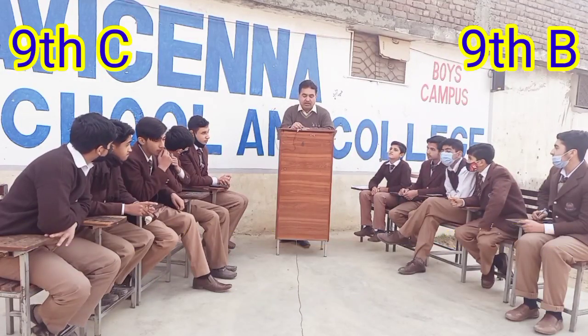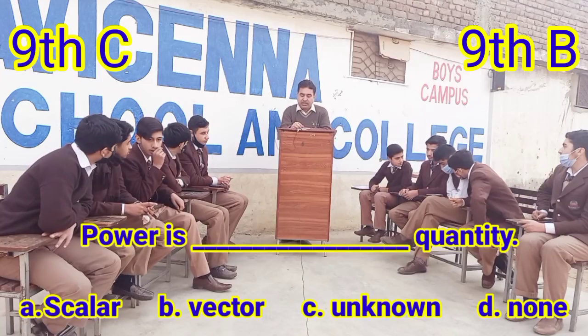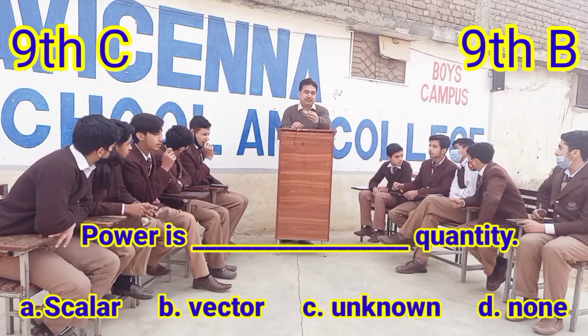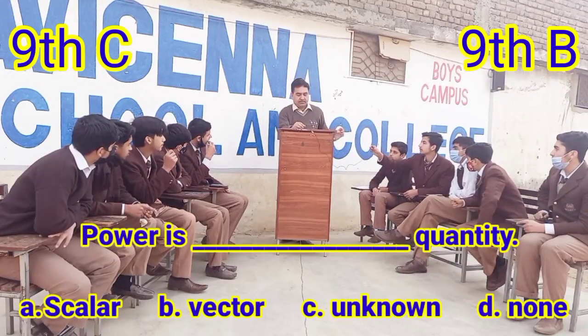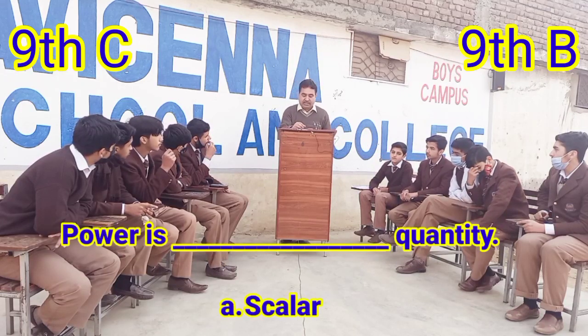Question 11. Power is dash quantity. A. Scalar. B. Vector. C. Unknown. D. None. Scalar quantity. Option A, scalar quantity, is the correct option.